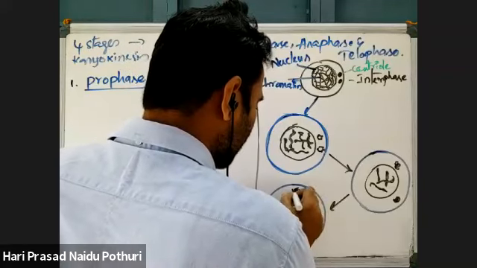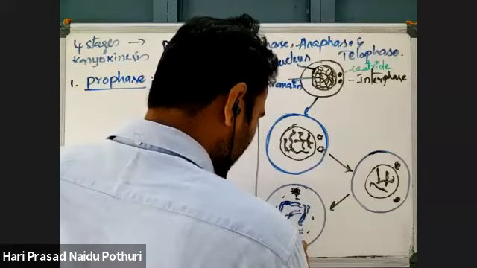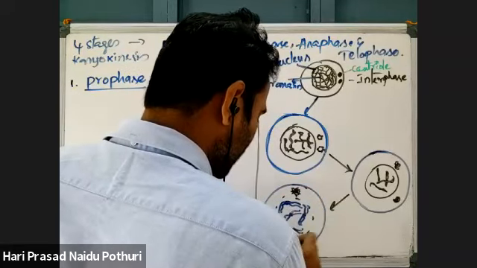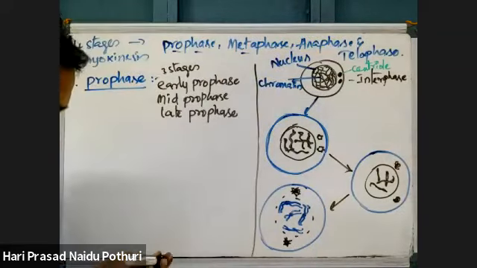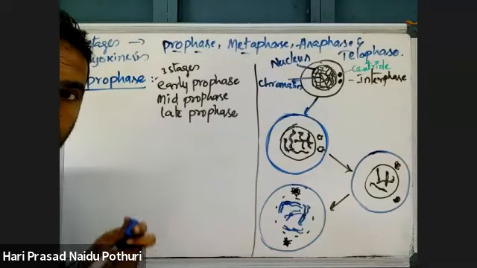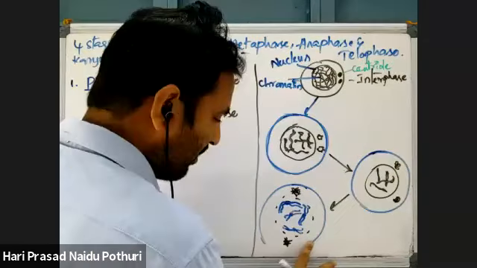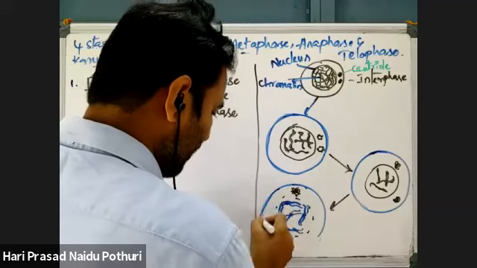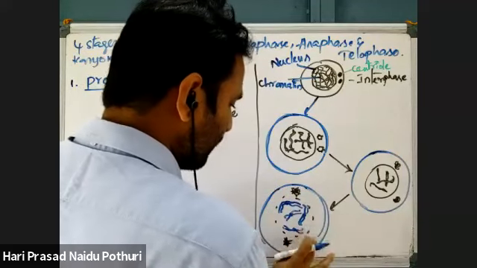In which cell is the centriole present? Anyone tell me? Yeah, I am saying draw this diagram. These are the prophase diagrams.